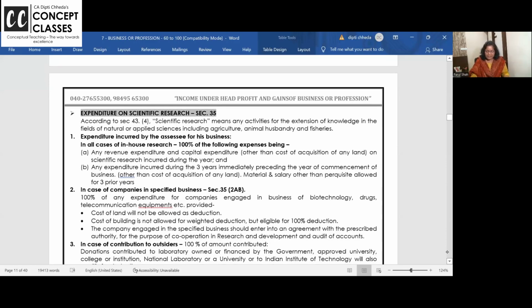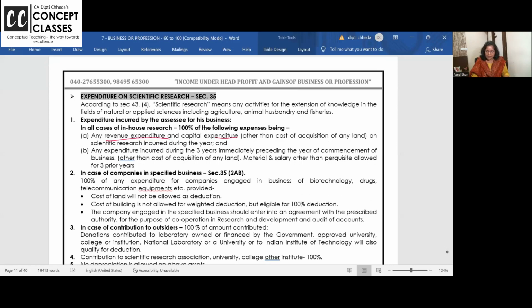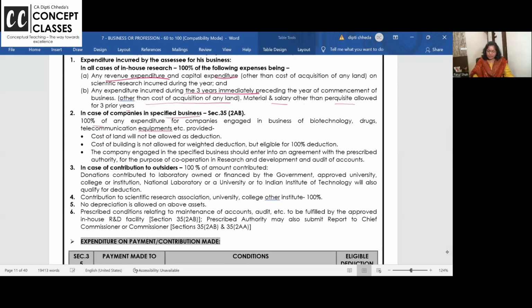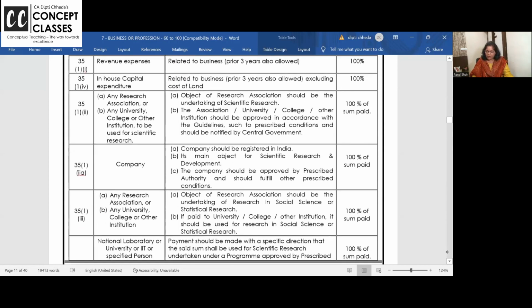All the expenses, revenue and capital, are allowed. In the past 3 years, all the expenses are allowed, other than land, material, salary and perquisites. So past 3 years, all the expenditure is allowed. 100% if you give to specified business companies outside national laboratory, it is allowed.